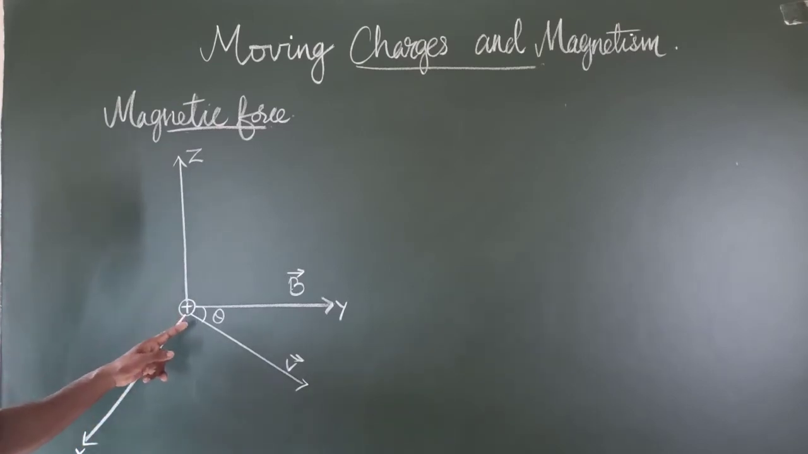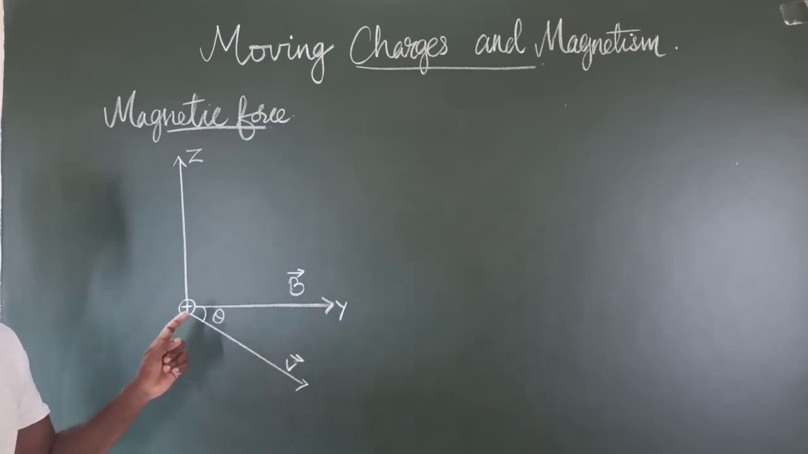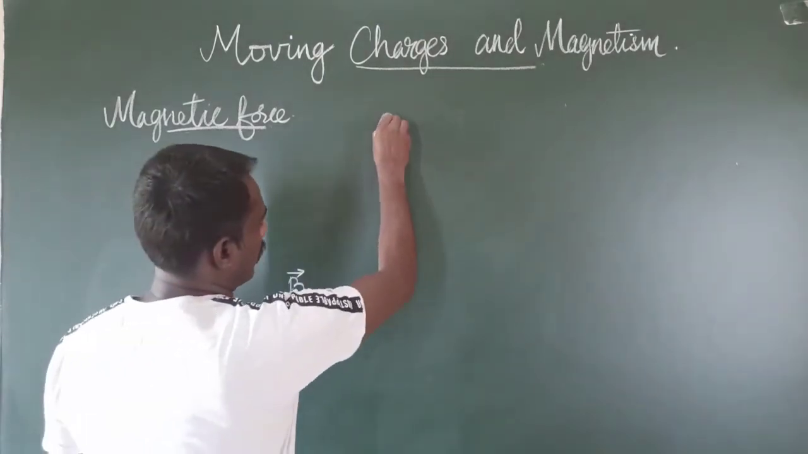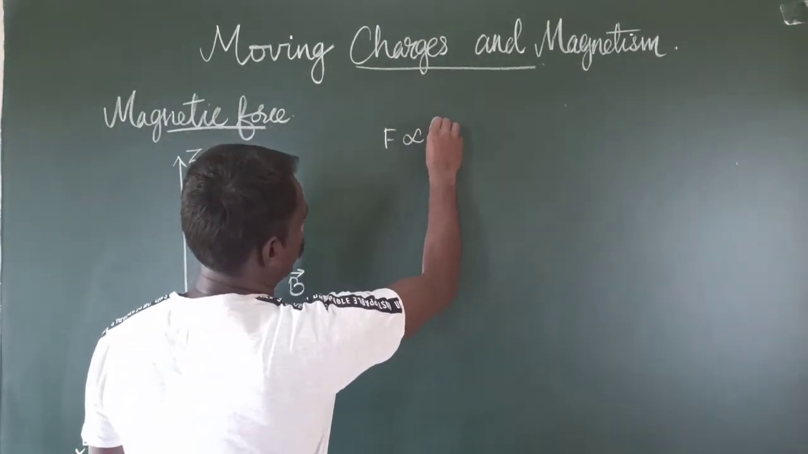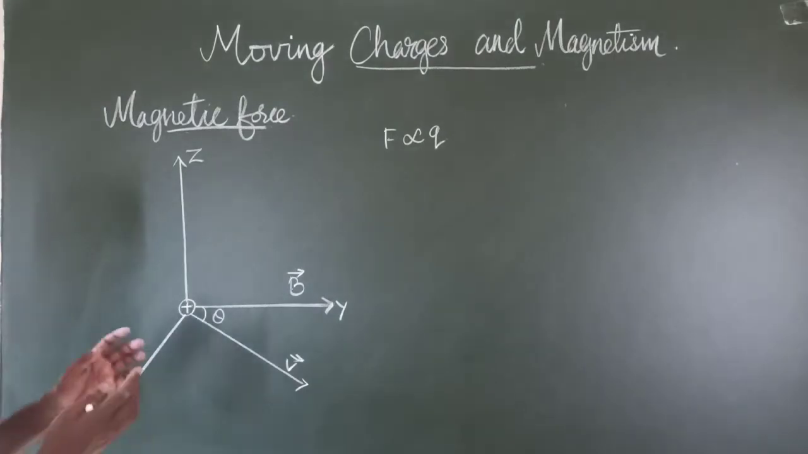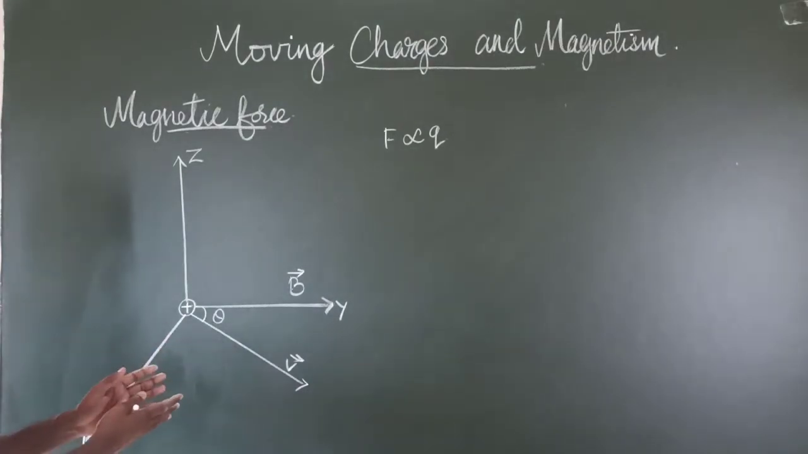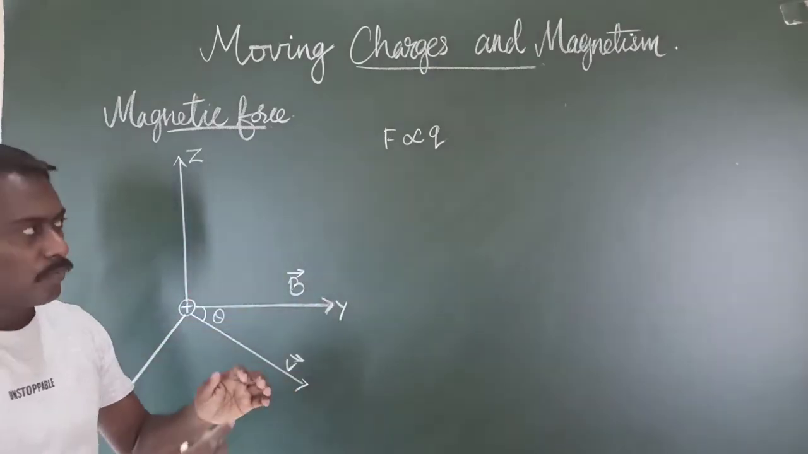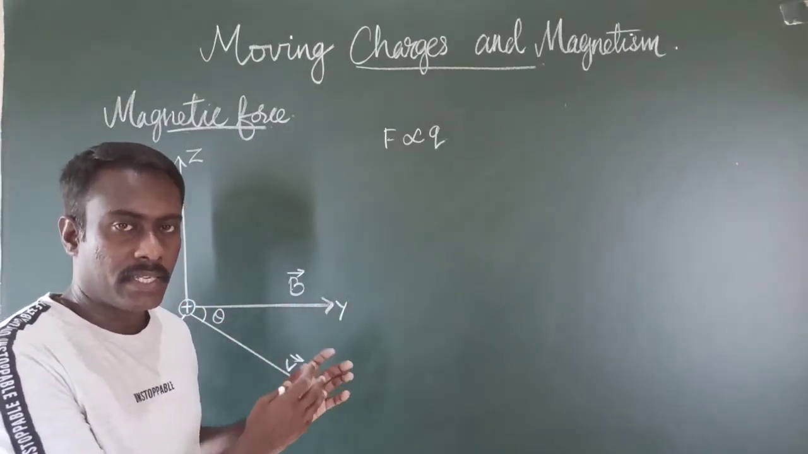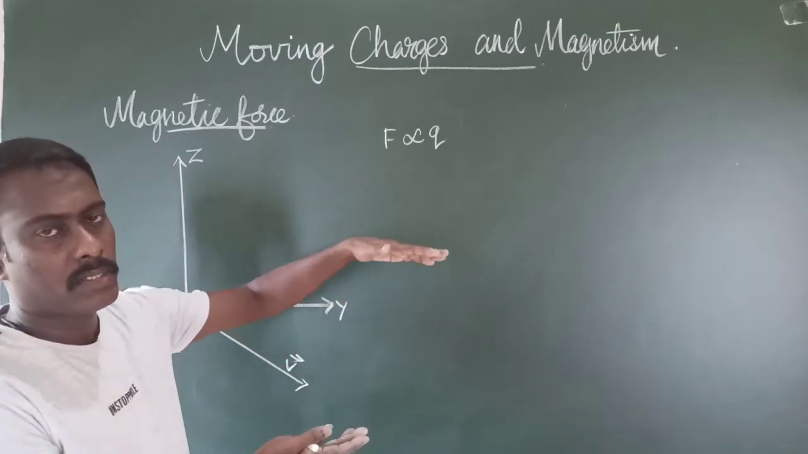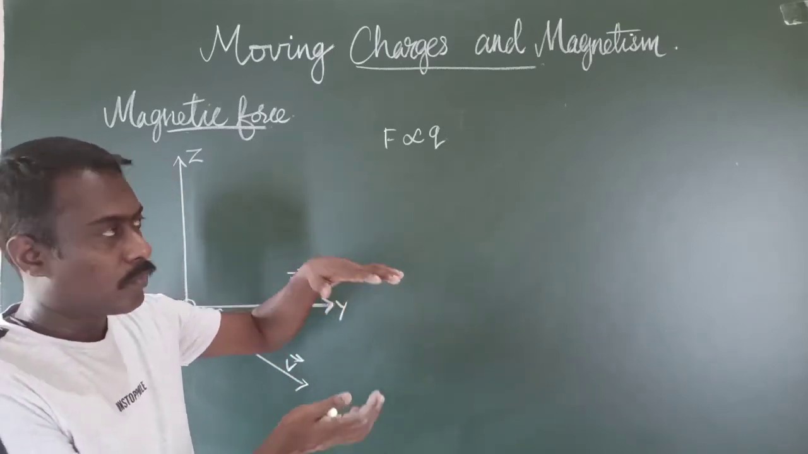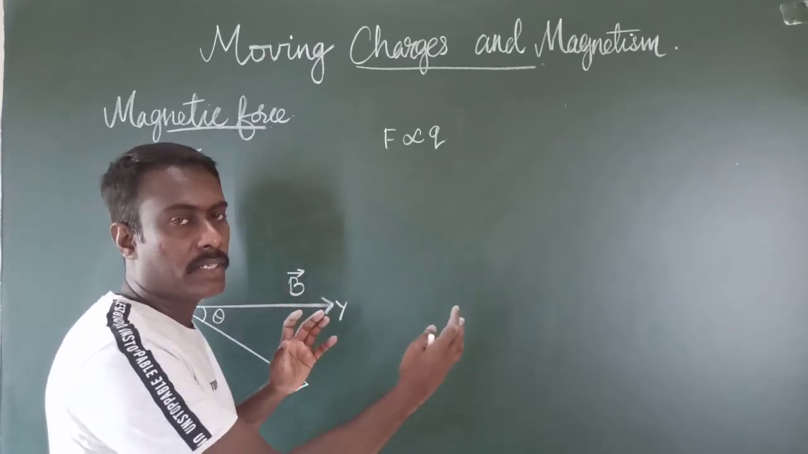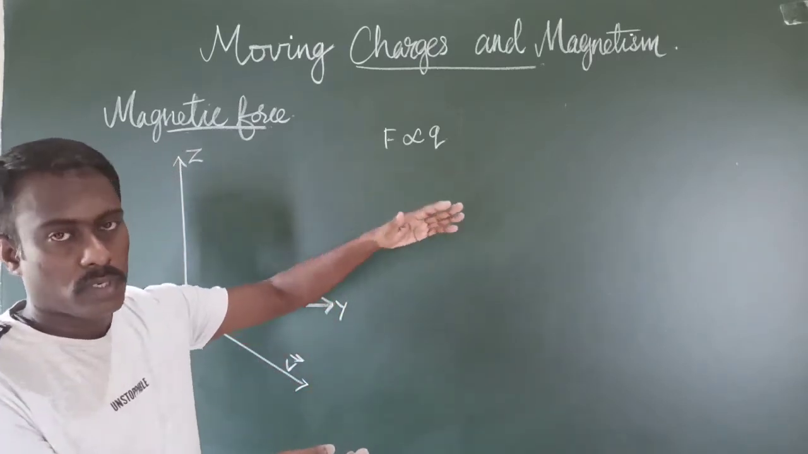First, the magnetic force produced by a moving charge depends upon the magnitude of the charge. So we say that F is directly proportional to the charge. How does the charge affect the magnetic force? From the experiment, Oersted observed that when the magnitude of the electric current is decreased, then the deflection exerted on the magnetic needle was less. When the magnitude of the electric current is increased, then the deflection was more.